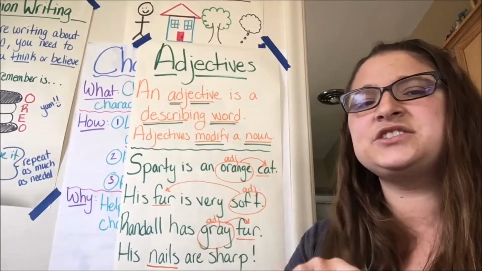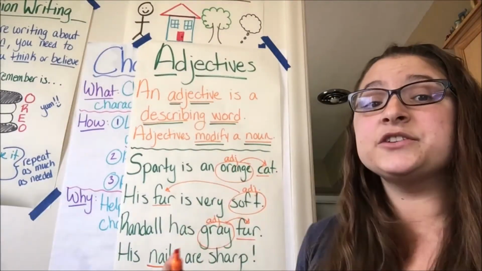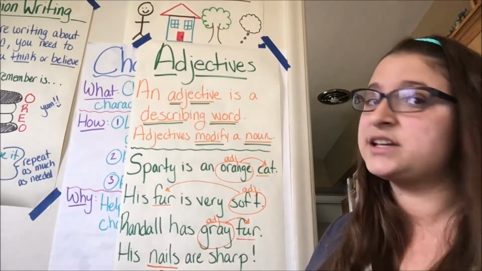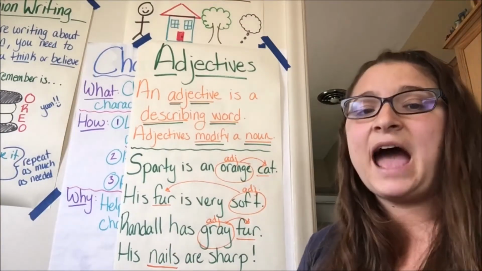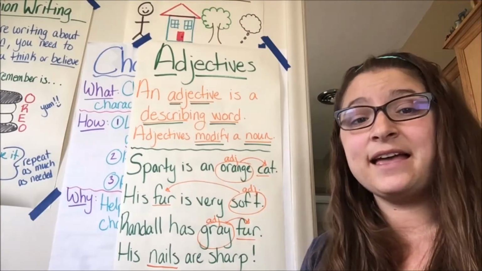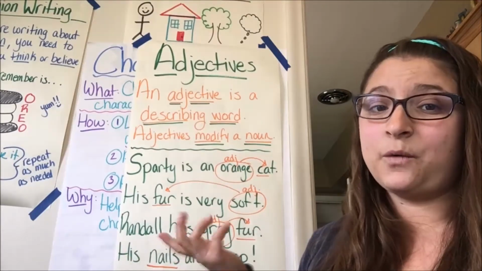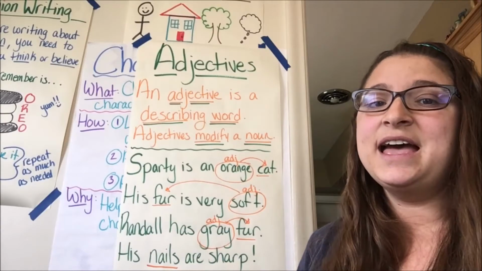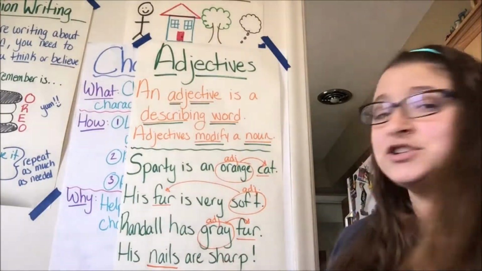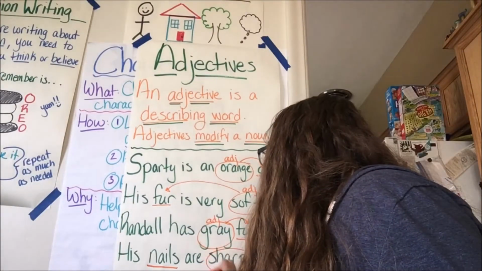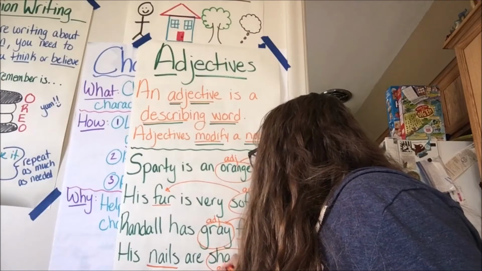If you don't see an adjective and a noun side by side, finding out what your sentence is about, finding that noun first, can often help you find your adjective. Now, what am I learning about his nails? How is my sentence describing or modifying that word nails with an adjective? It's saying that the nails are sharp. So here, sharp is my adjective.